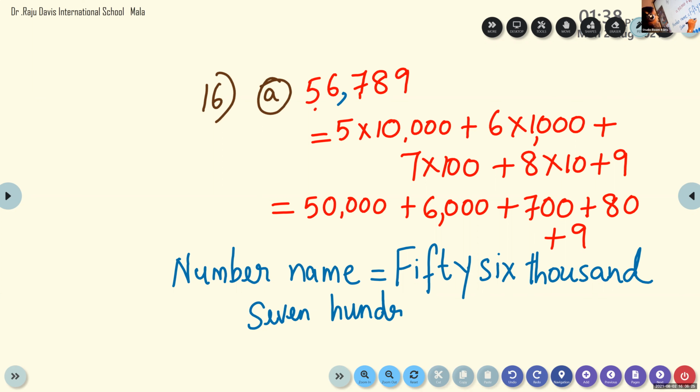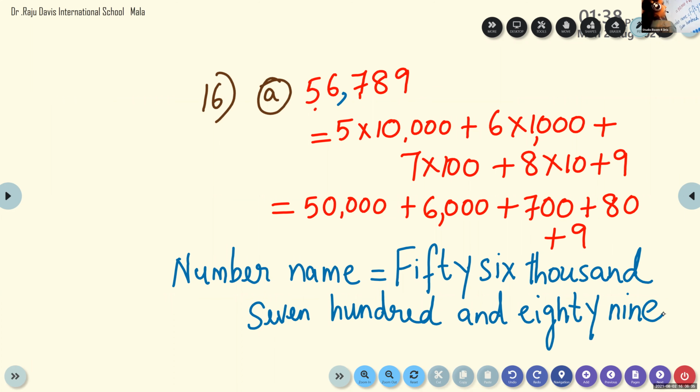Write neatly without any spelling mistake. 56,789.